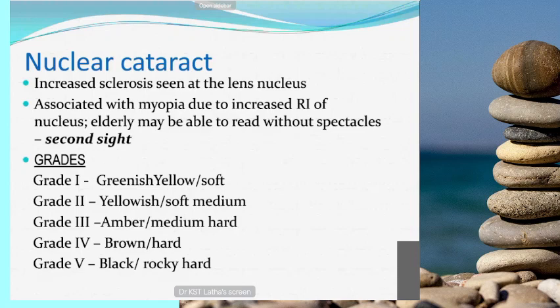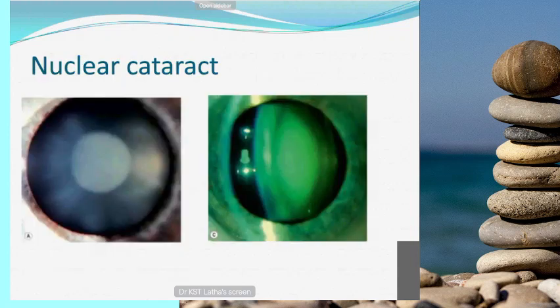Grade 5 cataract is very difficult to operate, so you have to advise the patient to be operated between grade 3 and grade 4. Otherwise in grade 5, during cataract surgery it will damage the corneal endothelium. That's why you always advise the patient to go for surgery in the early stages itself.